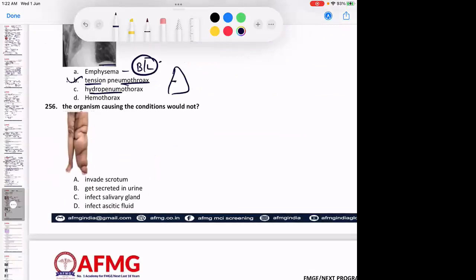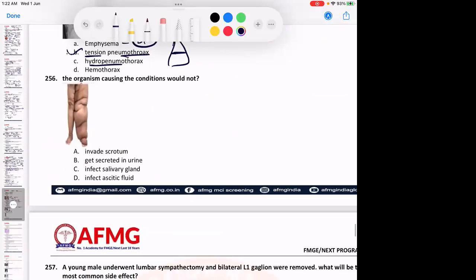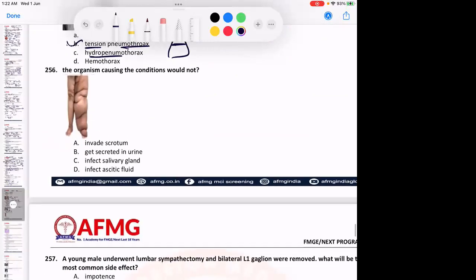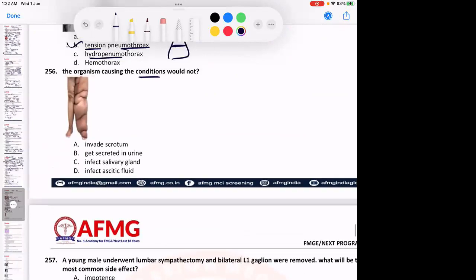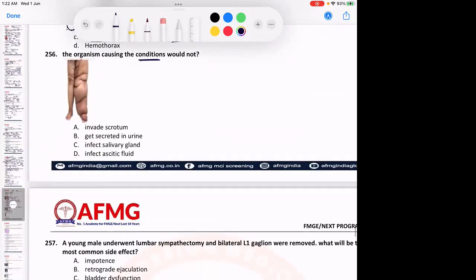Hydropneumothorax में classical horizontal line is seen. A classical horizontal line is seen between the whitish opacity and the blackening. ठीक है? The organism which causes the condition would not. So the option was other one. Okay, so please remember the option was other one actually.